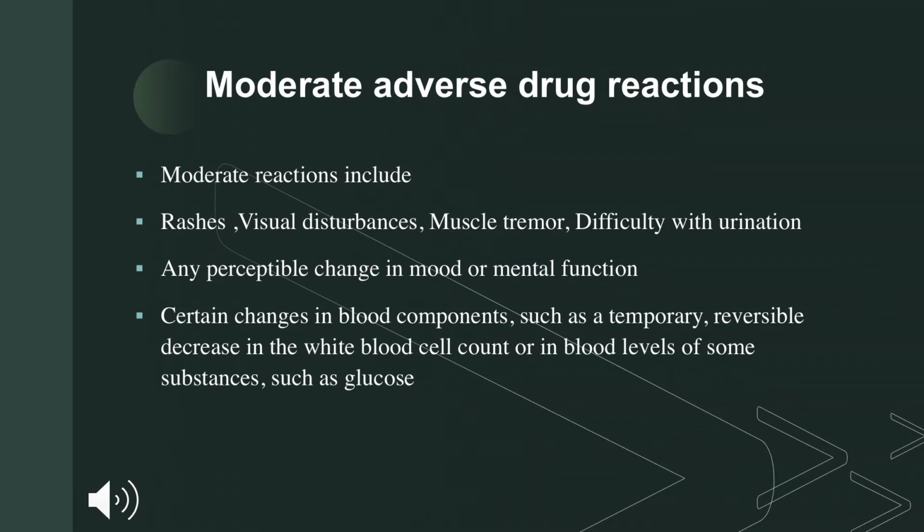Moderate ADRs may include rashes, visual disturbances, muscle tremors, difficulty in urination, especially seen in geriatric patients with many drugs, and there may be mood disorders, and reversible changes in our blood components like decreased WBC levels. And if a patient has mild ADRs, but feels them to be intolerable or distressing, then they may also be considered as moderate ADRs.